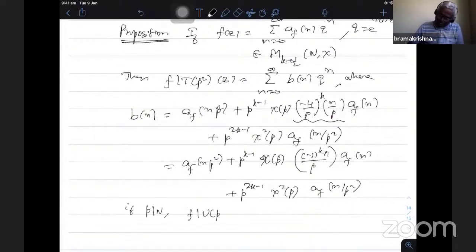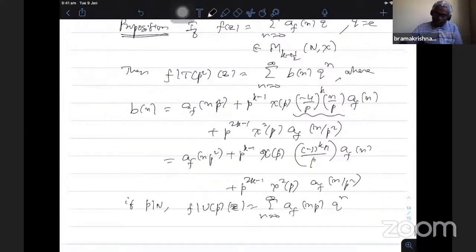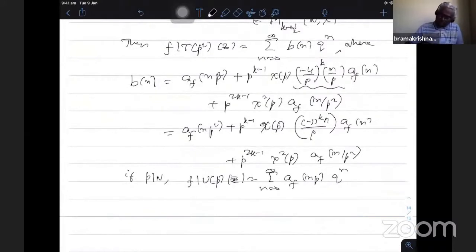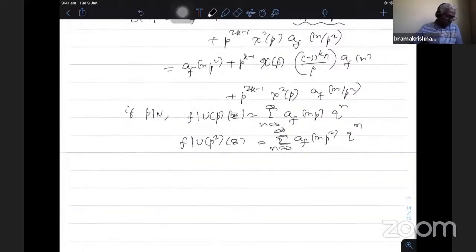f|U_p(z) is the summation of a_f(np) q^n, so that is the usual U_p expansion, and f|U_{p²}(z) is the summation of a_f(np²) q^n. So these are the Fourier expansions.